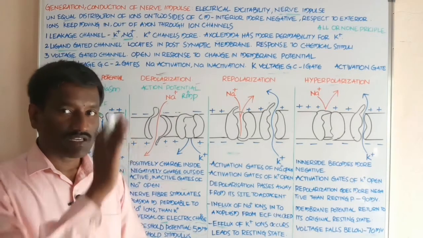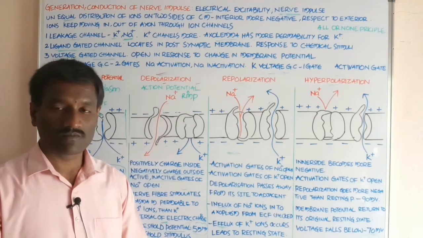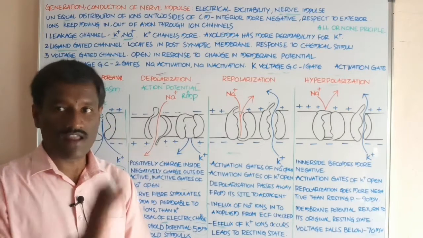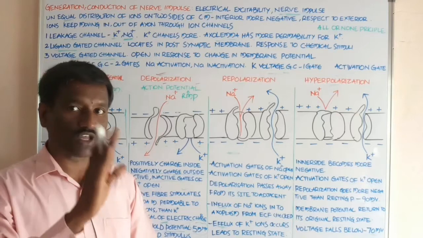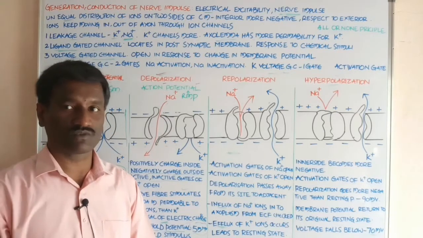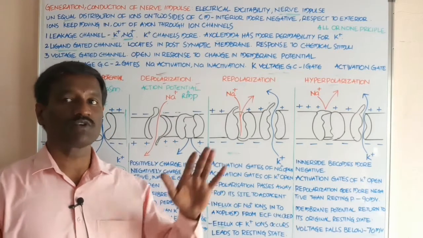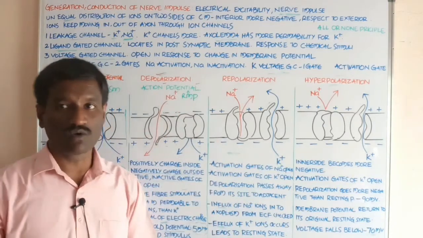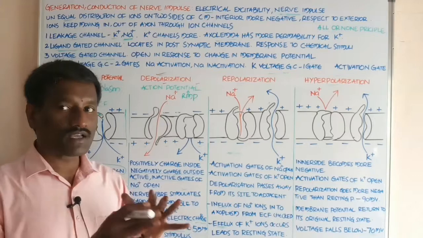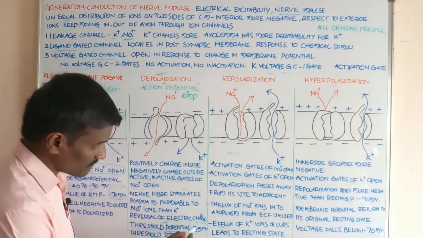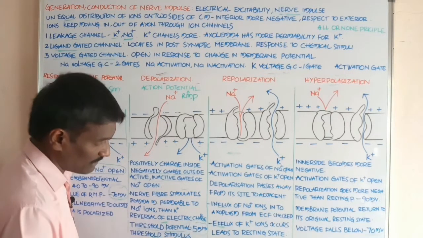Student, this is the action potential that causes depolarization of the plasma membrane up to minus 55 millivolts. That is called the threshold potential. The threshold potential is equal to minus 55 millivolts.